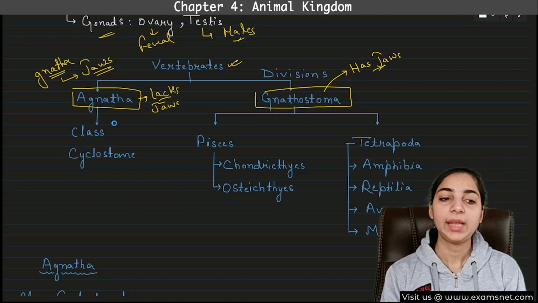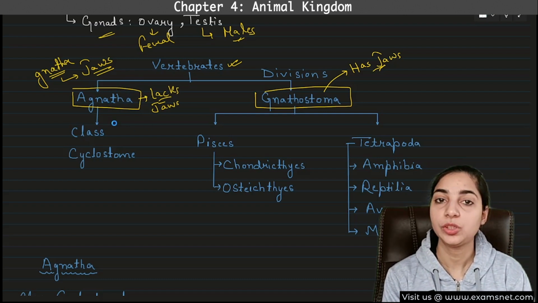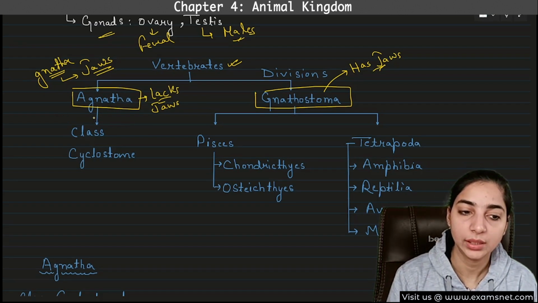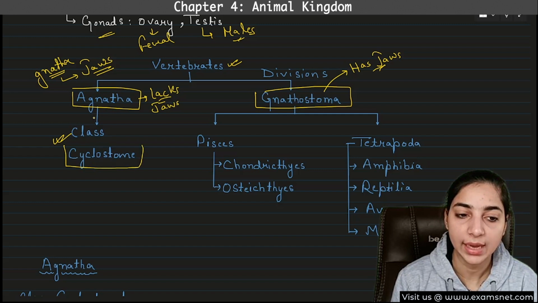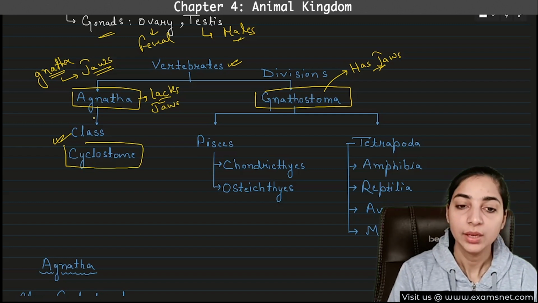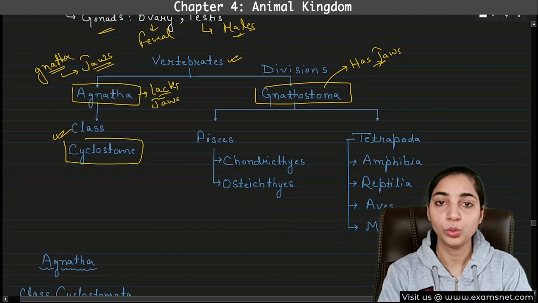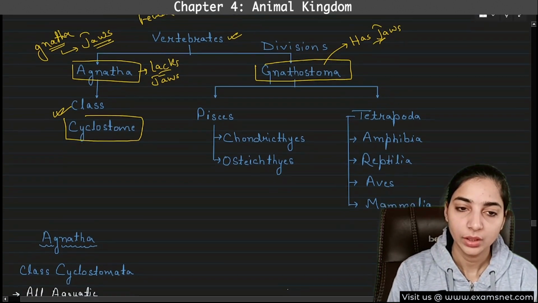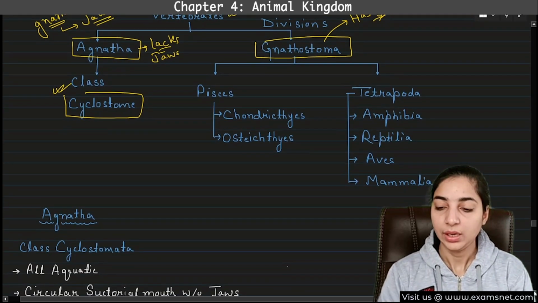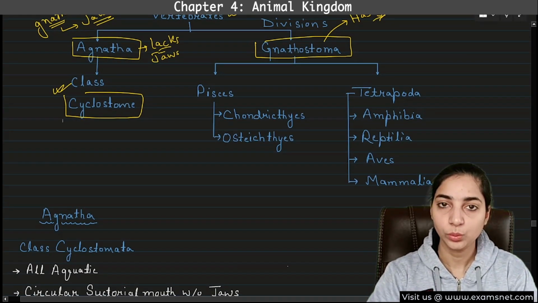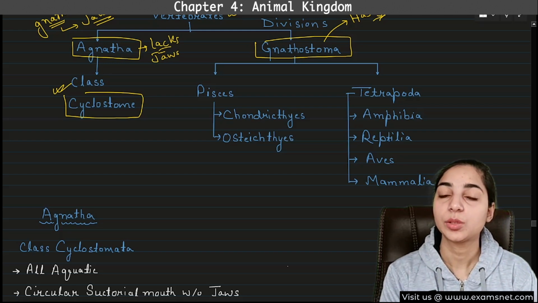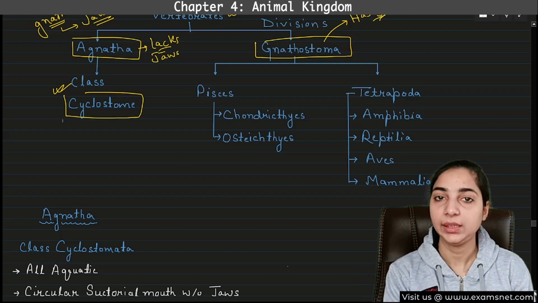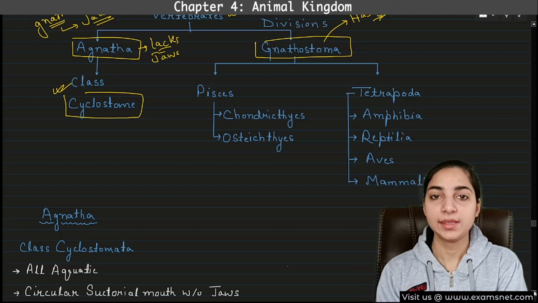Now, here you can see that Agnatha, the one which does not have jaws, has only one class. There is only one class under this division, that is class Cyclostomata. Whereas Gnathostoma is divided into two superclasses. The first one is Pisces and the other one is Tetrapoda. So here you just have to remember things. I will be revising these things again and again so that you can remember them. First, we saw that the chordates were divided into two groups. The first one was Acraniata, which does not have cranium, and the second group was Craniata, which has the cranium.